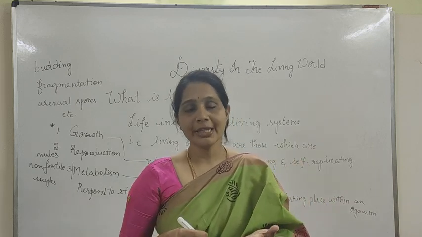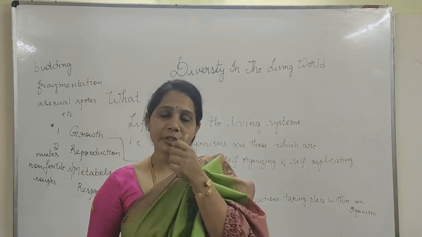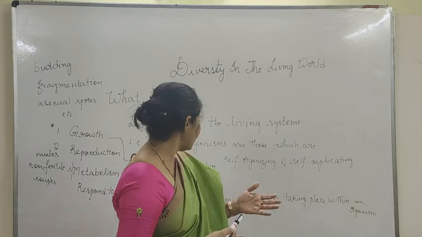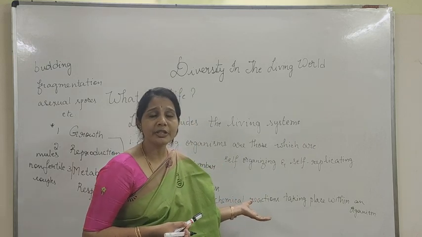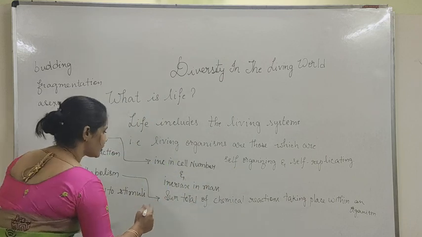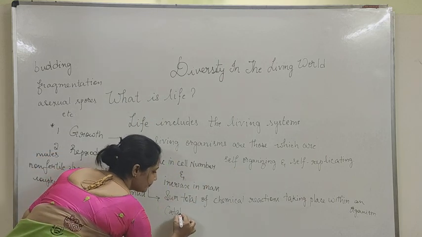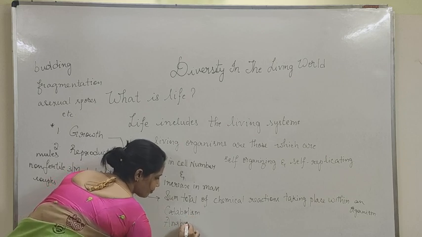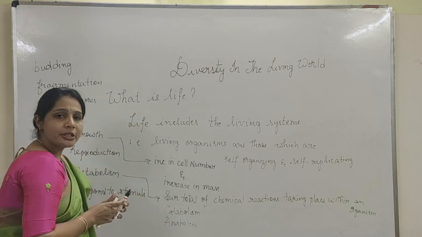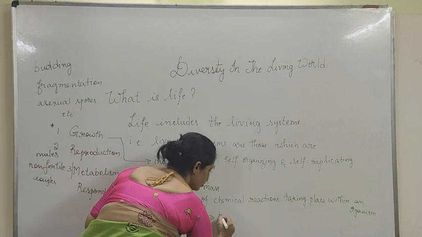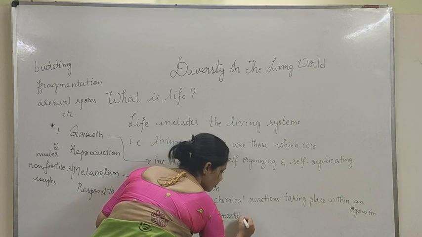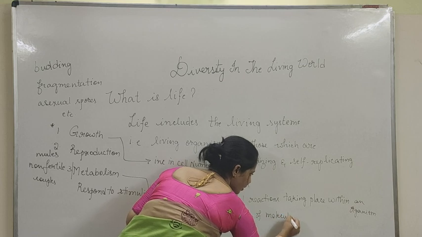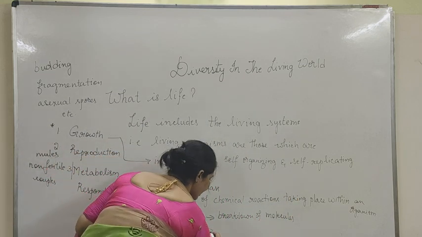It includes chemical reactions giving rise to different physical and physiological, chemical and biological processes. So it involves a series of chemical reactions, and metabolism is of two types: catabolism and anabolism. Catabolism is the breakdown of molecules, whereas anabolism is the construction.